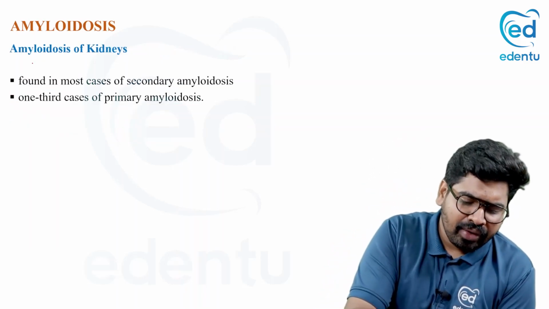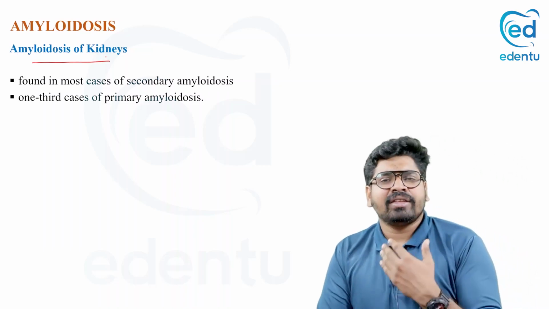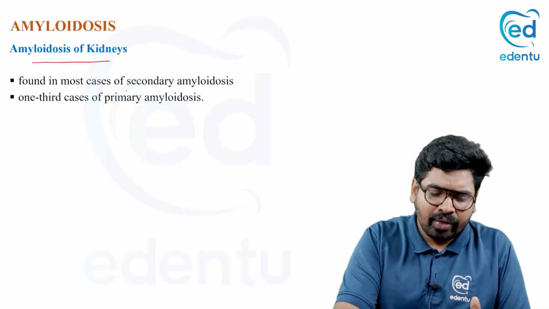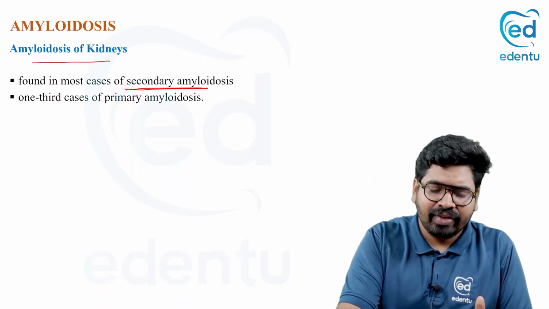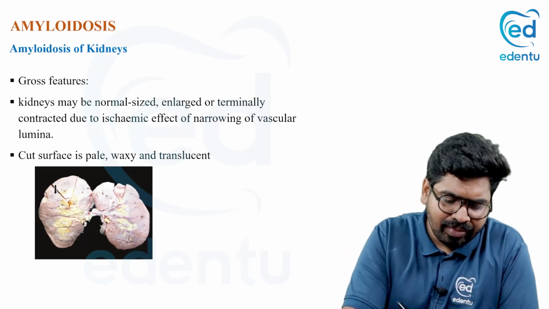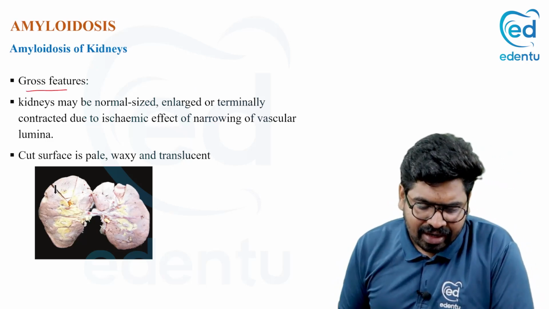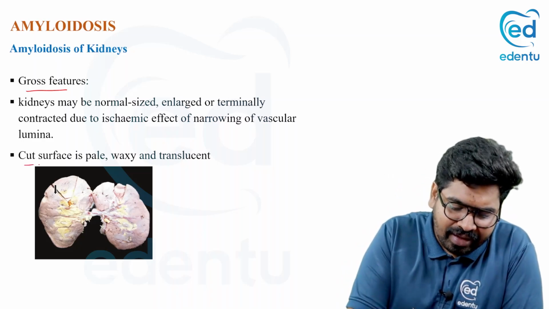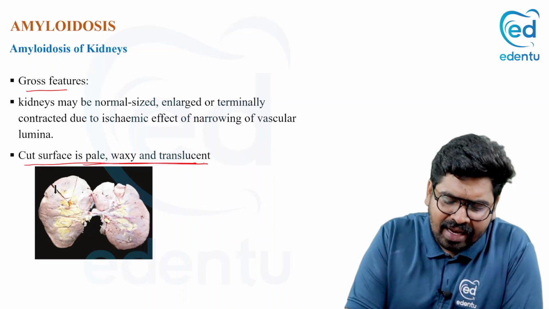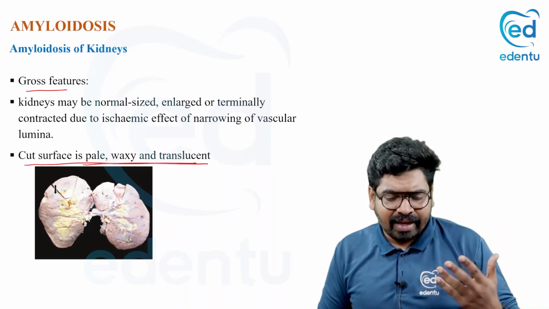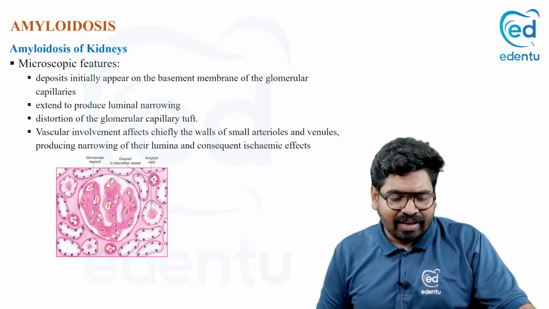In amyloidosis of the kidney, it is mainly found in secondary amyloidosis. In secondary amyloidosis, it mostly affects your kidneys. Now if you see this image, it's a gross image of a kidney which has undergone amyloidosis. Grossly, it will appear pale, waxy, translucent. The kidneys appear pale, waxy and translucent.